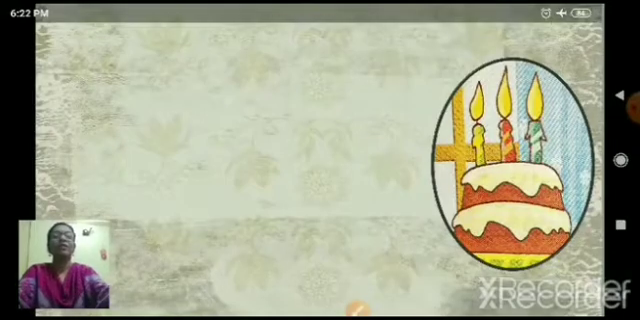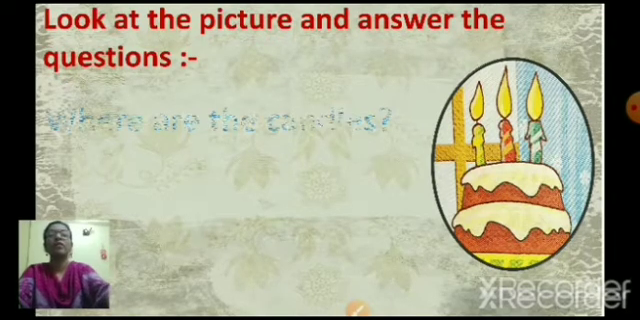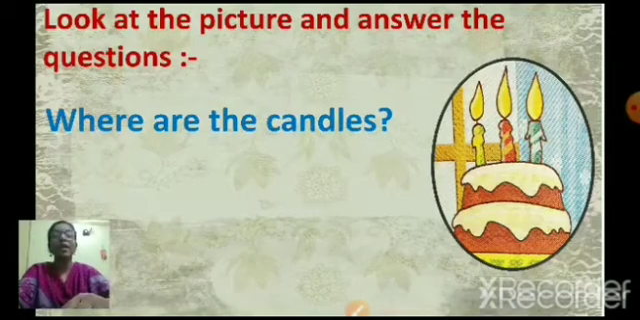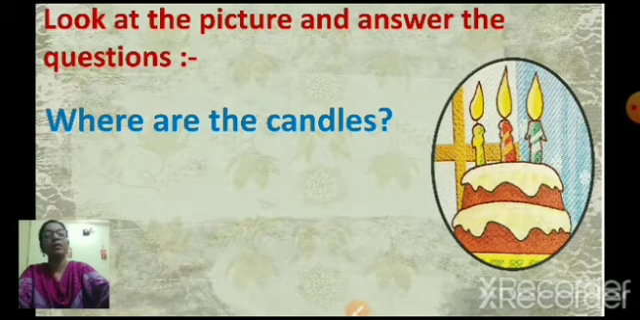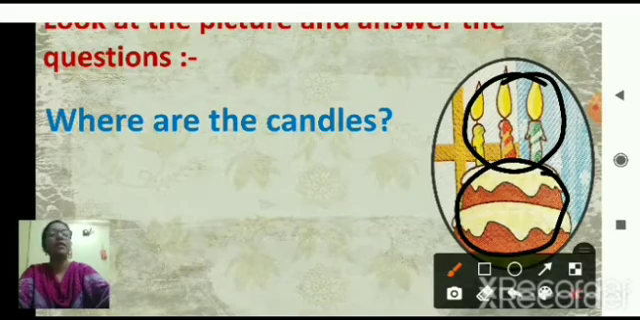Now, see the first one. Look at the picture and answer the questions. The picture is given on the screen. You look at the picture and you have to answer the questions. Now, see what is the question? Where are the candles? Now you can see the picture. In this picture you can see the candles. And what is this? Cake.